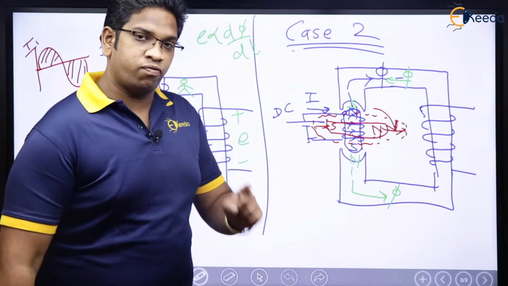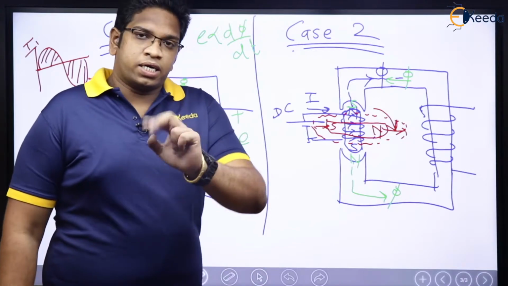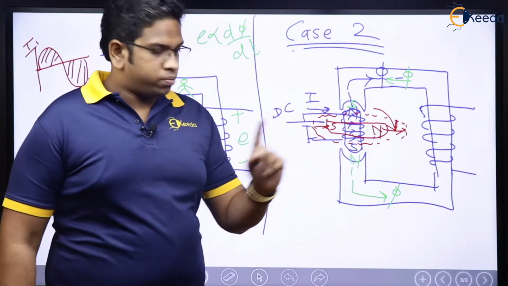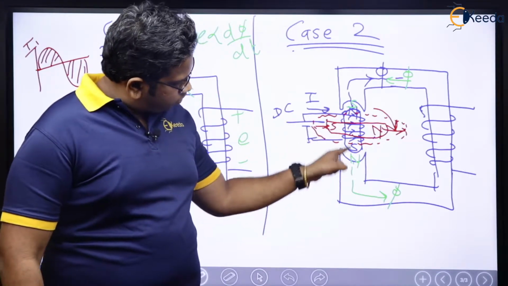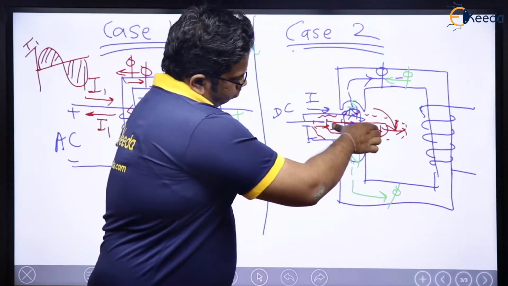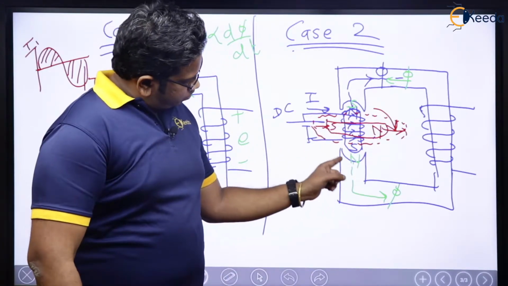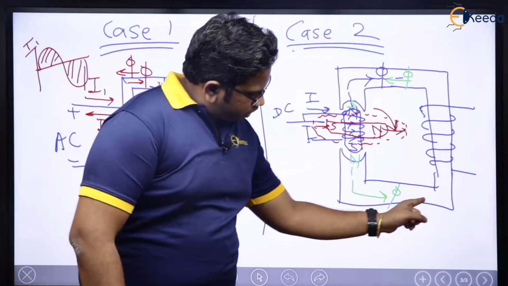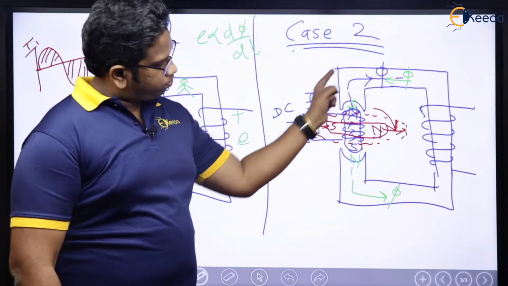Come on, see here, in the first position flux was like this. In the second condition, flux was 0. Red is the second condition, flux was 0. In the third condition, since this is north, this is south, this became north now, right? The moment this becomes north, flux is going to come out of the north like this and complete its path through the south pole, which means the flux is going to be outwards.